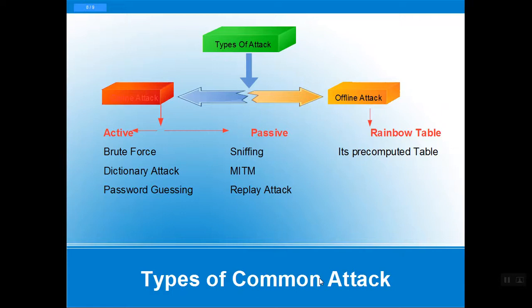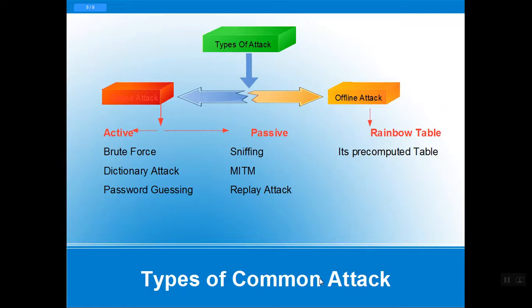In online attacks, we have brute force, dictionary attack, and password attack. In passive, we have sniffing, MITM, the man in the middle, and replay attack. And in offline we have the rainbow table. Brute force is trying all possible combinations of characters, using alphanumeric and special characters, which can take a long time to crack the password.